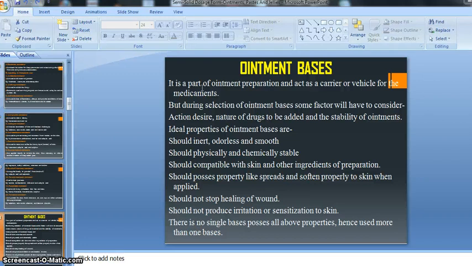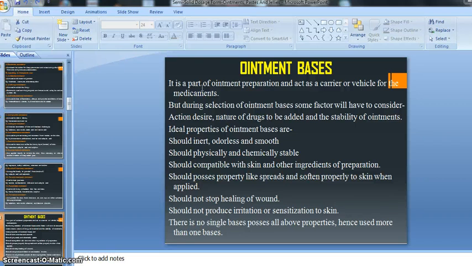That's why various kinds of ointment bases are given, meaning there is a classification of ointment bases also. Without an emulsifying agent we can't prepare an emulsion. Similarly, without the ointment basis it is not possible to prepare an ointment. So we should understand it thoroughly.